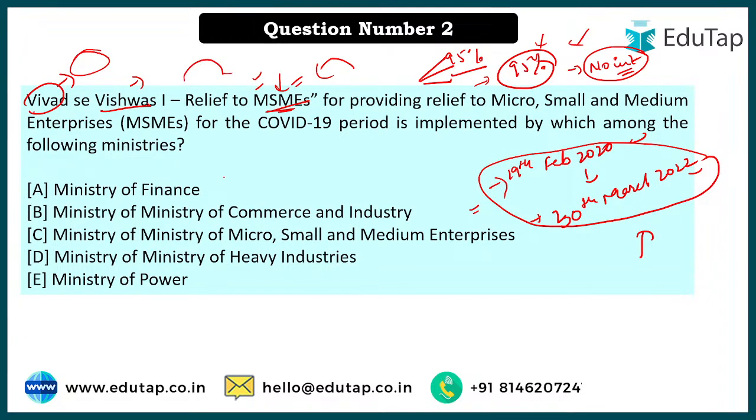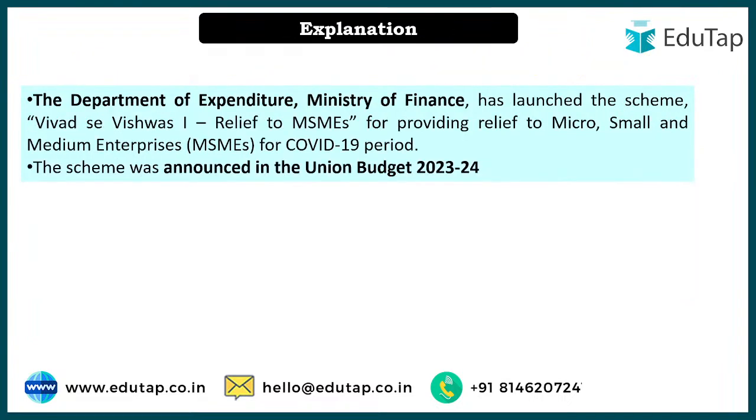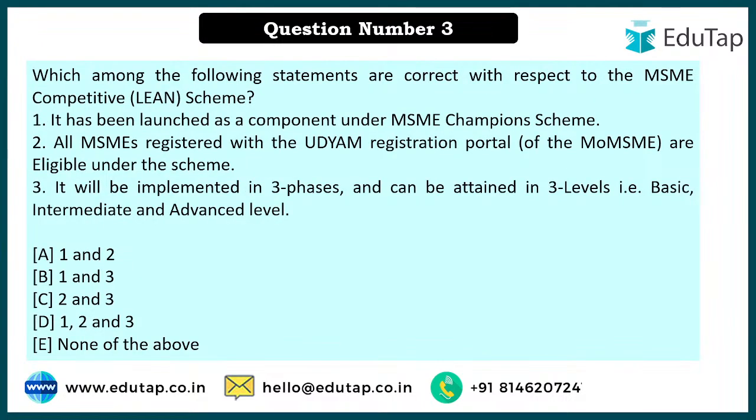Okay, and you can remember it in this way: because we are talking about money, about giving back the money which the MSME has given, that is why it will fall under the Ministry of Finance. Okay. So this was about it. The scheme was announced in the Union Budget 2023-2024. Okay, and now let's come to question number 3.